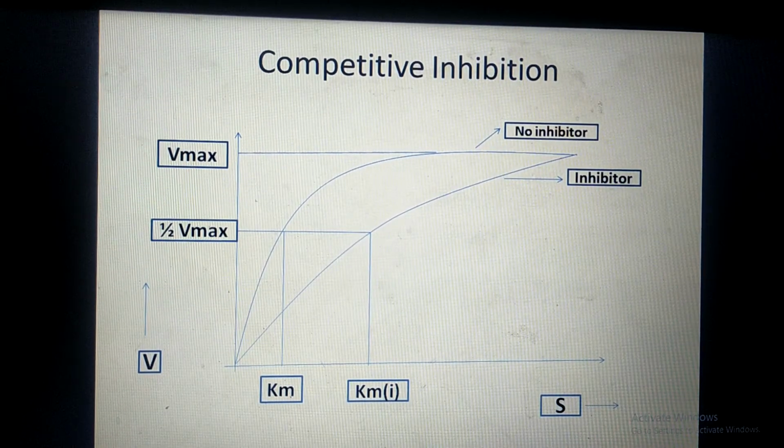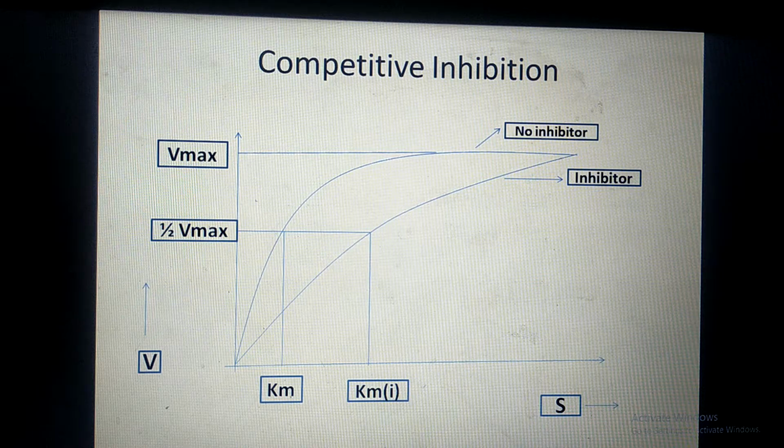So this is the graph of competitive inhibition. The upper graph is obtained when no inhibitor is present in the medium, but when we add a competitive inhibitor in the medium, we will get the lower graph. If we compare the two graphs, then we can see that the lower graph is touching the upper graph. That means in the presence of a competitive inhibitor, the lower graph is able to achieve the maximum velocity.